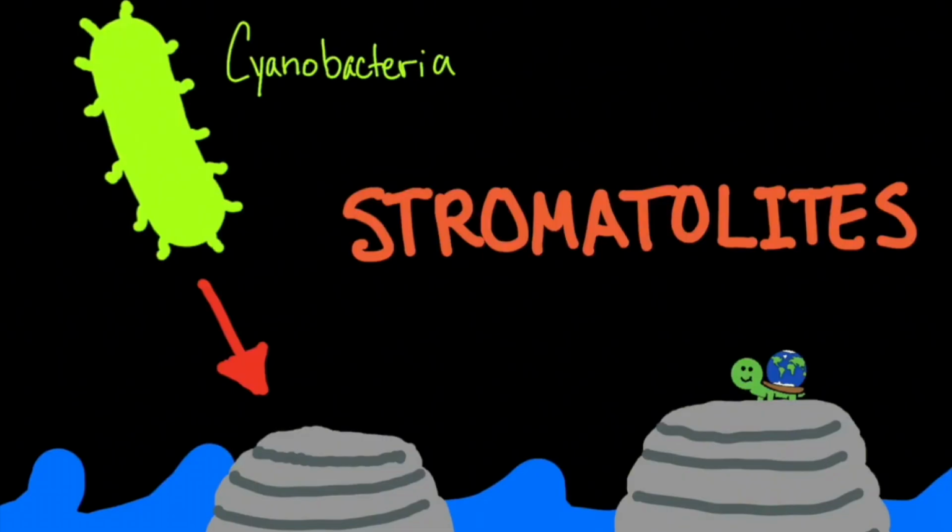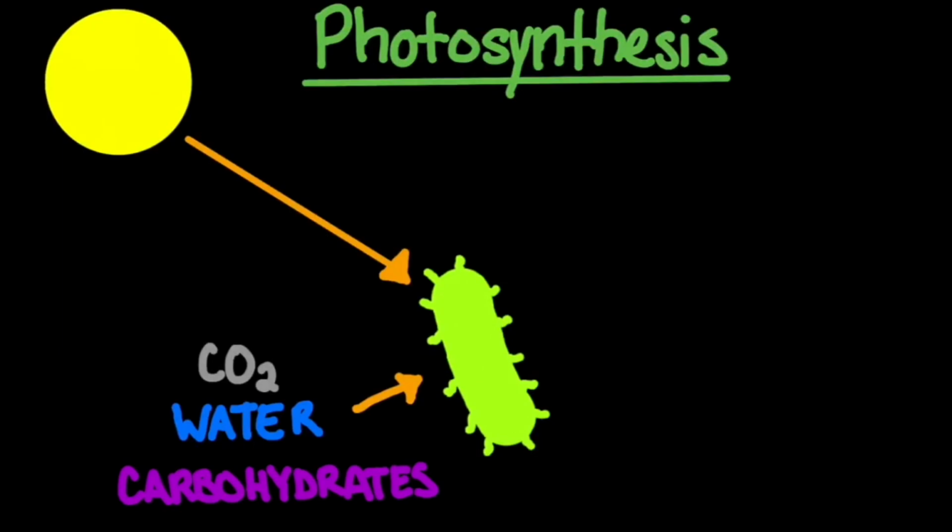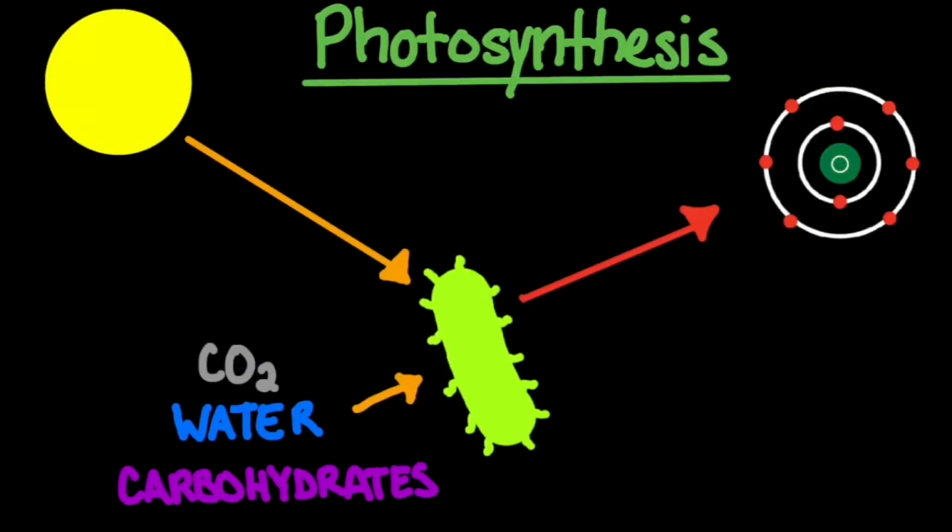Cyanobacteria were most likely the first photosynthetic organisms. These organisms get their energy from sunlight. They take in carbon dioxide and produce oxygen. This process is known as photosynthesis. This new process of oxygen formation helps supply the atmosphere with oxygen.